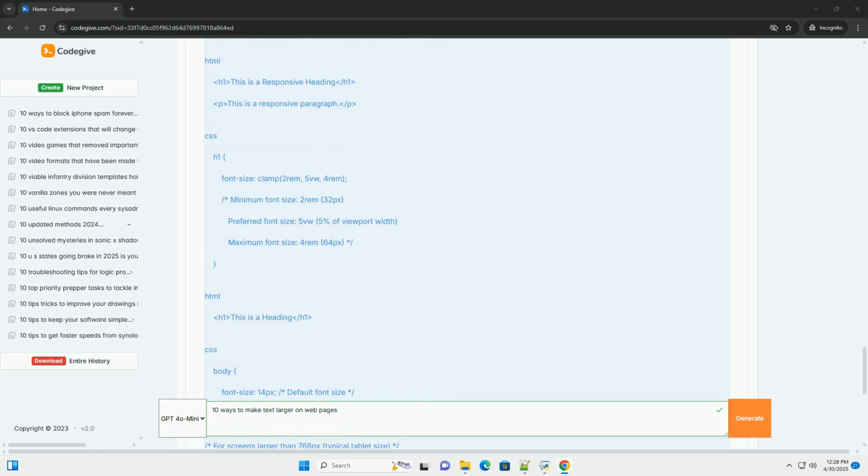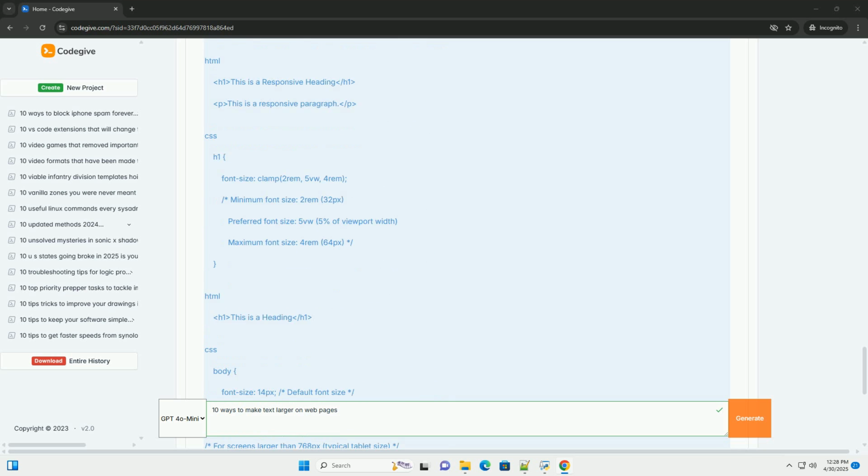5. Using rem units, relative to the root element. Description: rem, root em, units are relative to the font size of the root element of the HTML document, which is the html element. This makes them much easier to reason about than em units, especially in complex layouts. Code example. Explanation: the html element, the root element, has a font size of 16px.